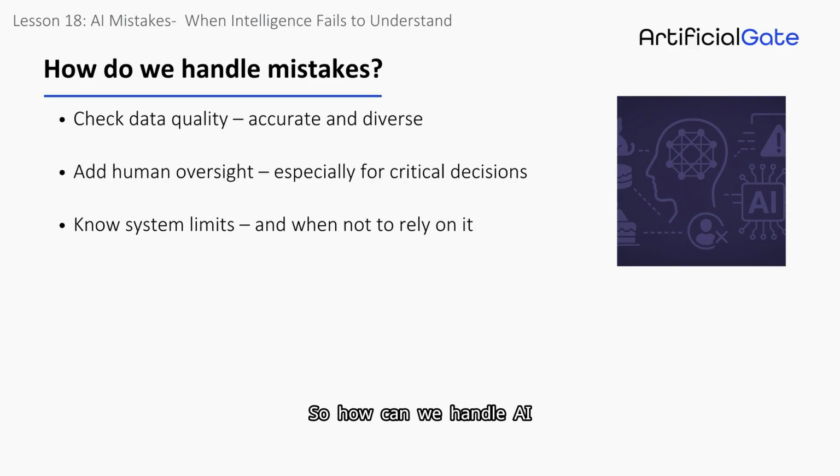So how can we handle AI mistakes? First, ensure the training data is accurate, diverse, and relevant. Second, incorporate human quality control into AI-based decision-making processes. Lastly, be aware of the system's limitations. Know when to use it as a support tool and when a human should make the final decision.